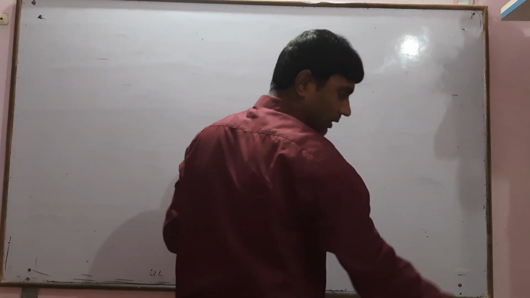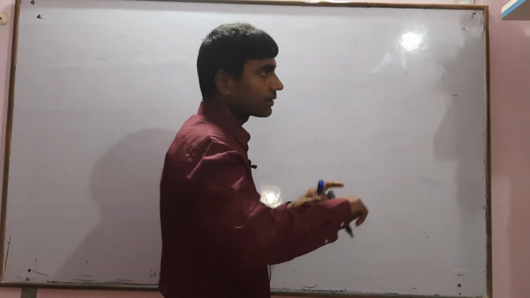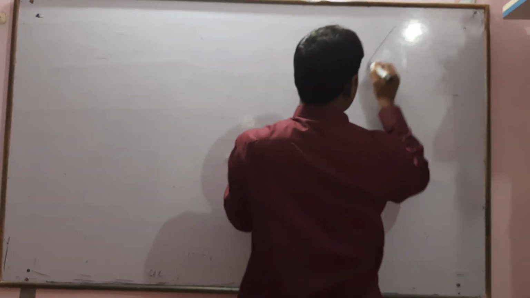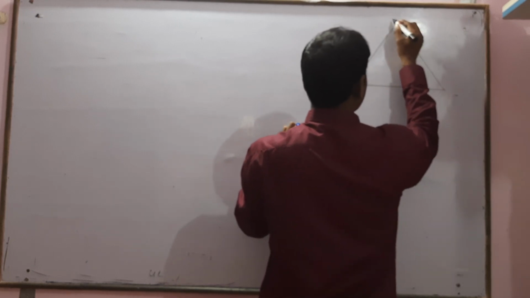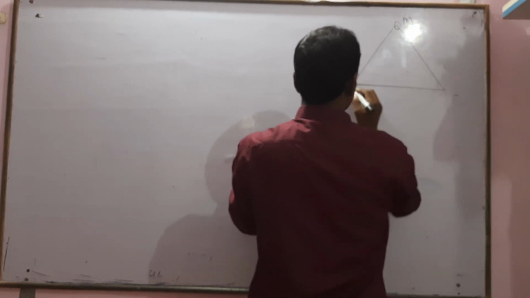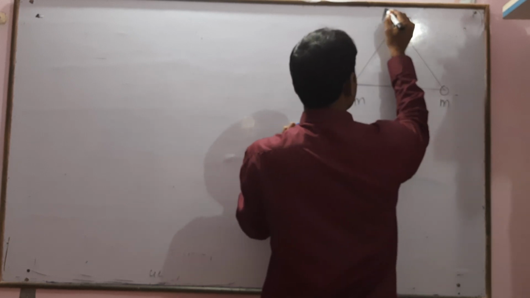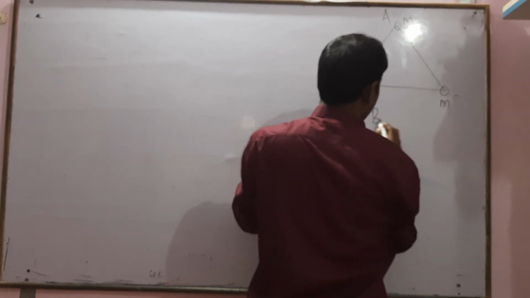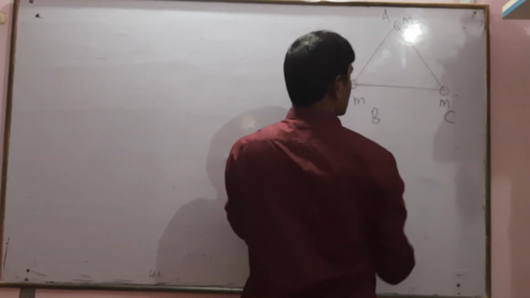Also we are discussing another question. Let us suppose an equilateral triangle is given. The masses are given on the vertices, small m, small m, and small m. This triangle is an equilateral triangle. We have to find the centroid of this triangle.